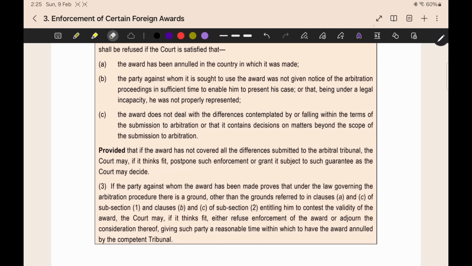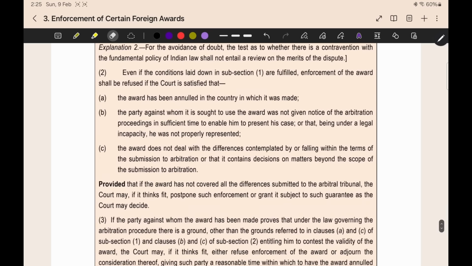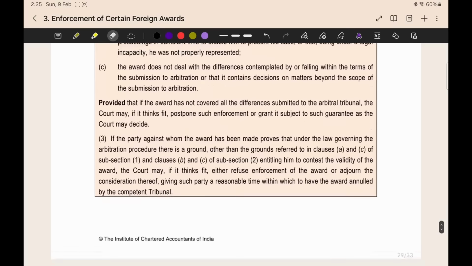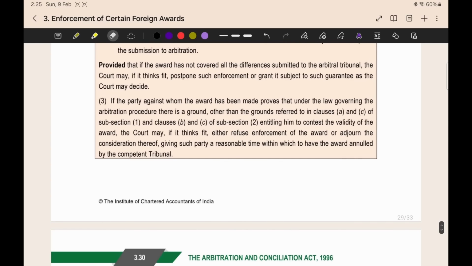Now here we have another point, subsection 3. Here what they are telling is that above we have told so many grounds. The court should identify those by itself, and the party should furnish the proof. Like that we have many grounds. But other than those grounds, the unfavorable party proves to the court that there is a ground other than the grounds specified for contesting the validity. On that ground, I can contest the validity of the award. Like that the unfavorable party is saying.